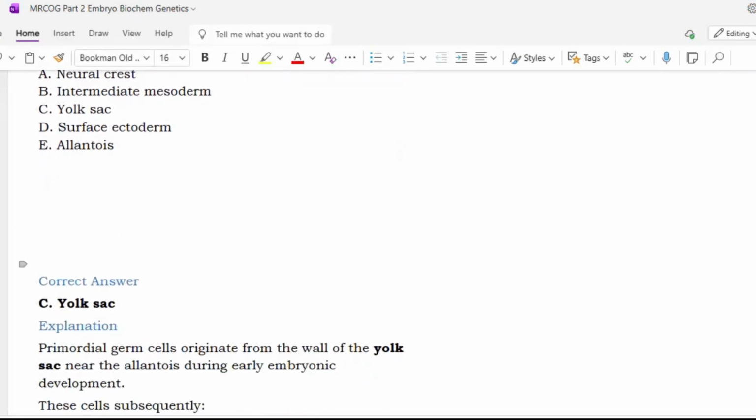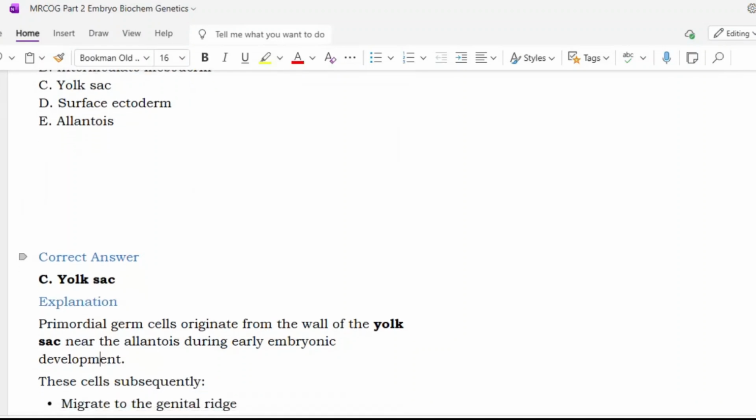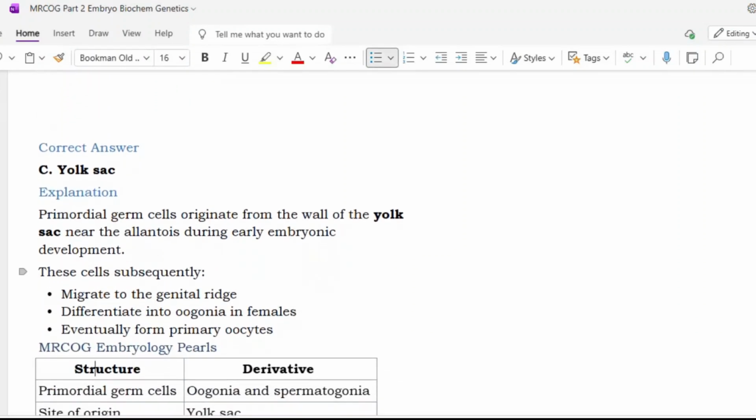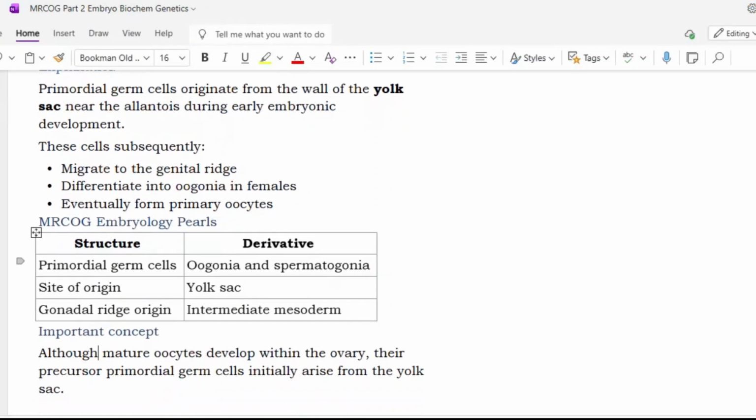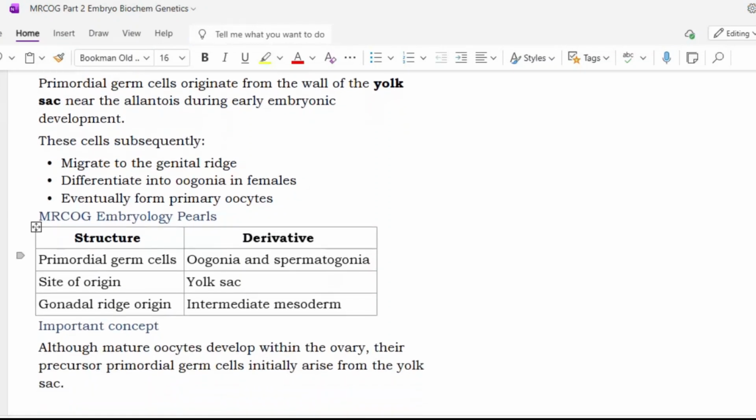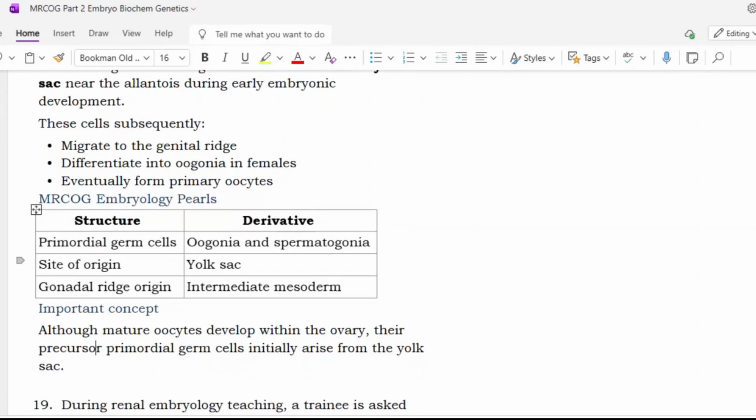So primordial germ cells originate from the wall of the yolk sac near the allantois during early embryonic development. These cells subsequently migrate to the genital ridge, differentiate into oogonia in females, and eventually form primary oocytes. So primordial germ cells give oogonia and spermatogonia. The site of origin is the yolk sac, and the gonadal ridge origin is the intermediate mesoderm. So although mature oocytes develop within the ovary, their precursor primordial germ cells initially arise from the yolk sac.